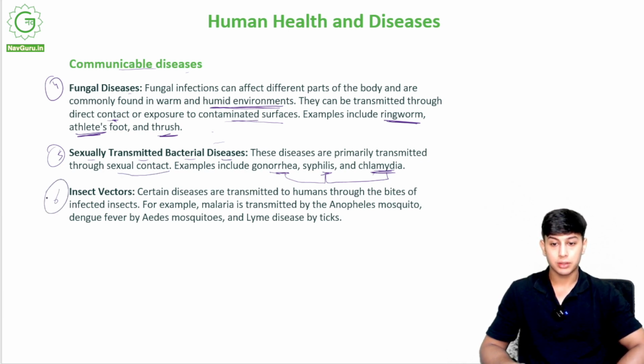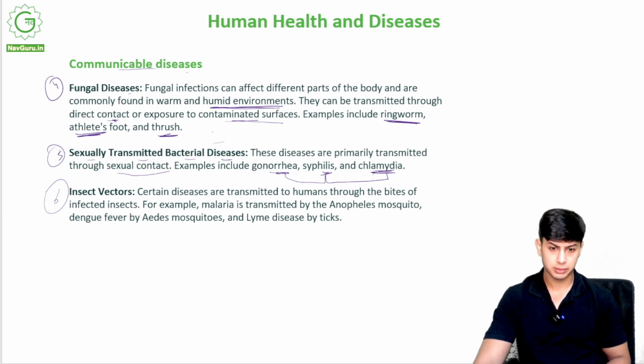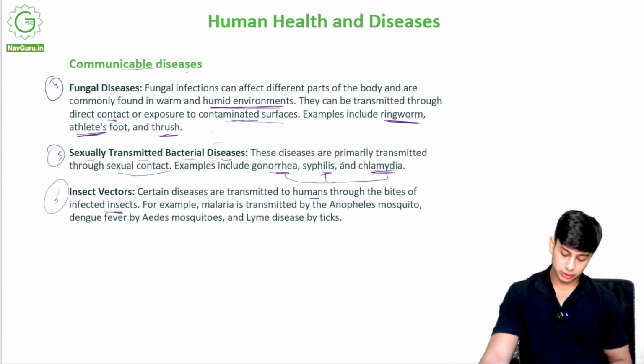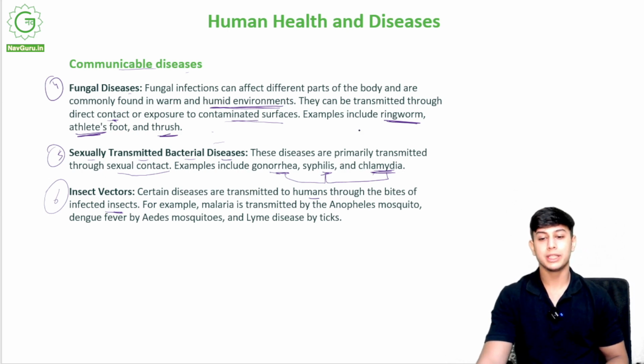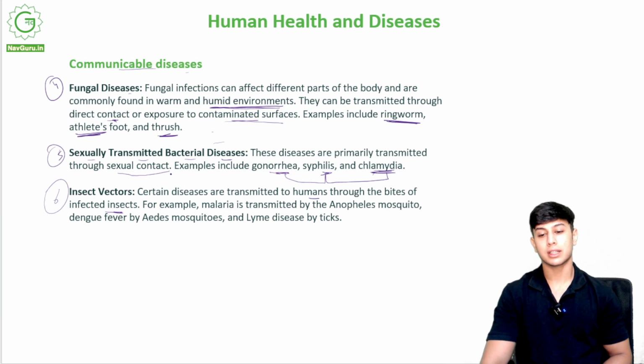Insect vectors. What are insect vectors? Diseases that are transmitted through insects. Insects can act as carriers of diseases. For example, certain diseases are transmitted to humans through the bites of infected insects. Just before, I showed you a mosquito bite. A mosquito bite is an insect vector because this disease is being transported by insects.